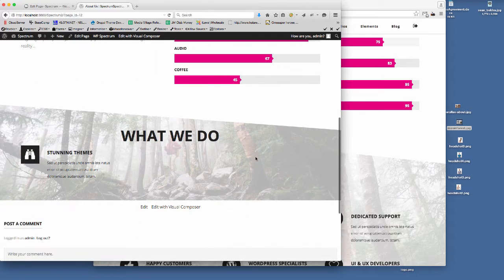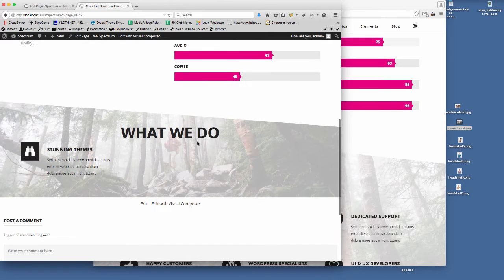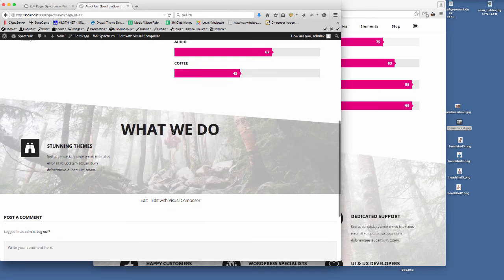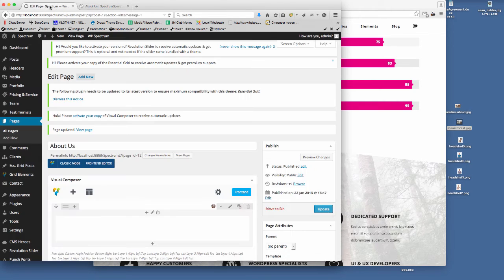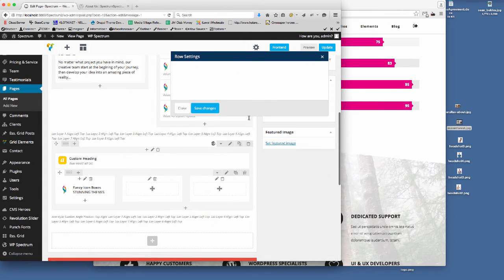So now you can see we've knocked the image back with the opacity. You can see the text on top of that, and now as we're scrolling, the content on top of the background image moves at the same speed because it's not moving away from that guy in the background there. So if we go back into the row options here and edit that row,